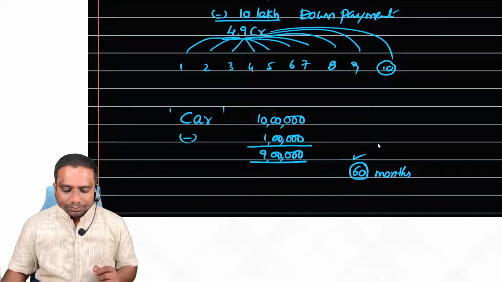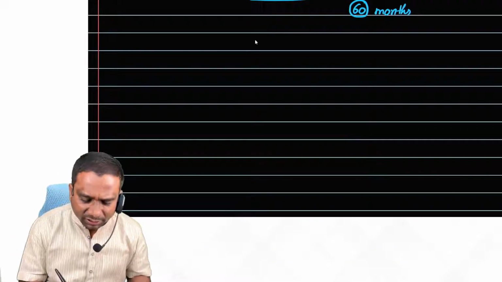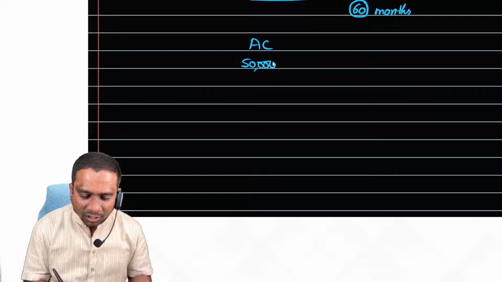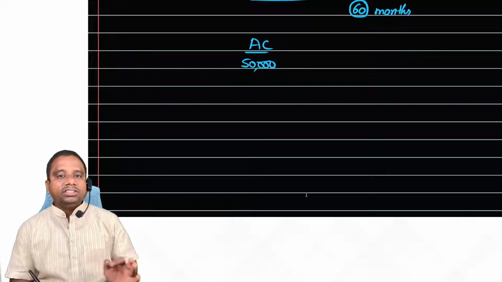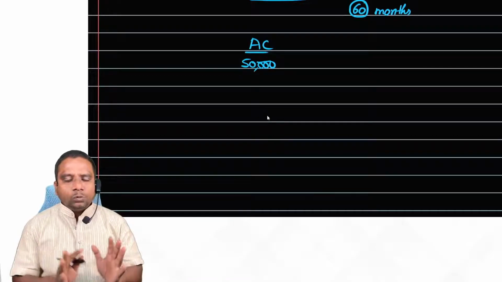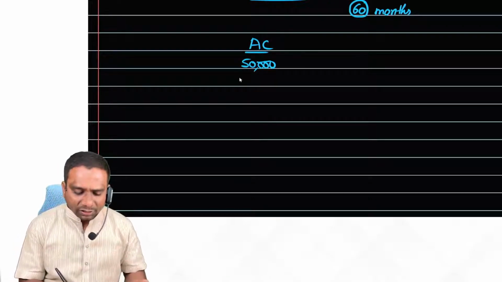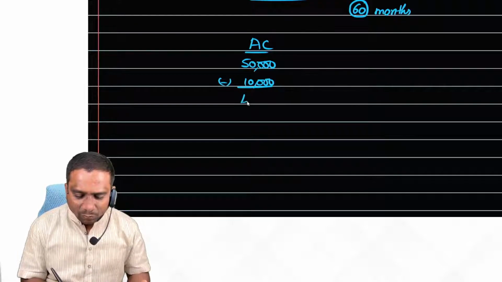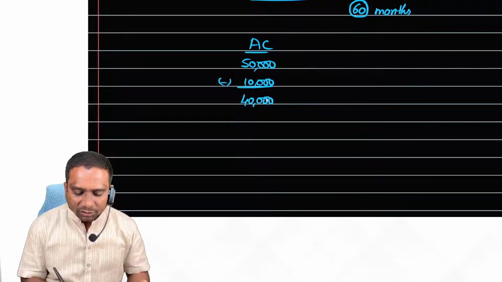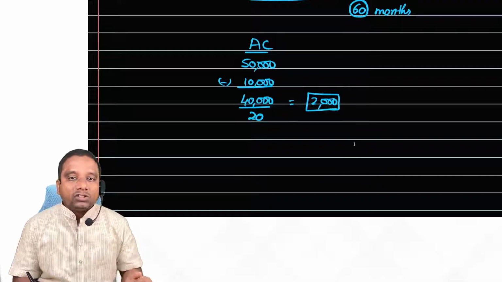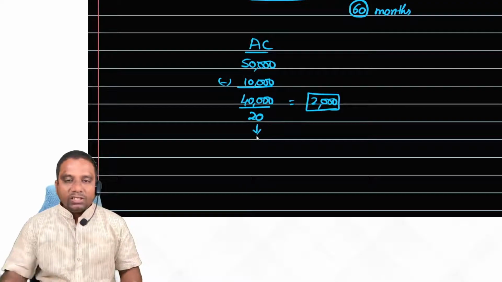Another one we have. Suppose I have purchased an air conditioner which costs around 50,000 rupees. I don't have money to pay the full 50,000 rupees. Let us say I have paid 10,000 rupees now and the remaining amount payable is 40,000 rupees. I will pay this in 20 installments. So what is the per month installment? 2,000 rupees. How many installments do I have to pay? 20 installments.